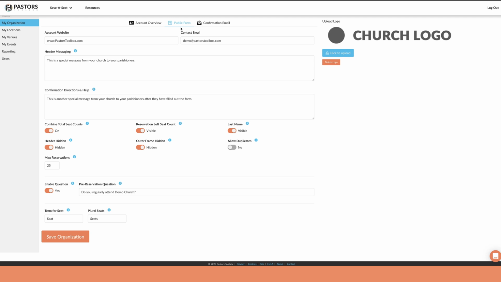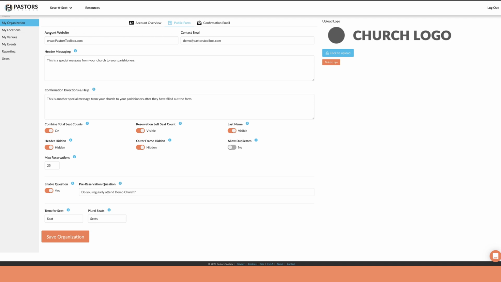Within My Organization, the Public Forum tab is where you will choose your desired features, and that really shapes the experience that your parishioners will have. But before we get in the weeds of the features, let's take a quick look at the critical text fields.